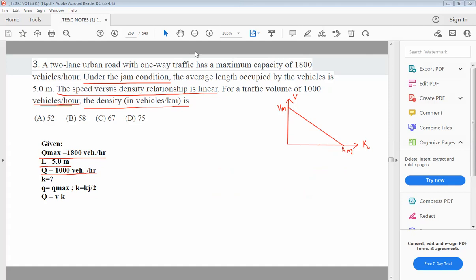So see here, this is velocity, sorry, this is density, K at any speed V, right? So from this graph we can write